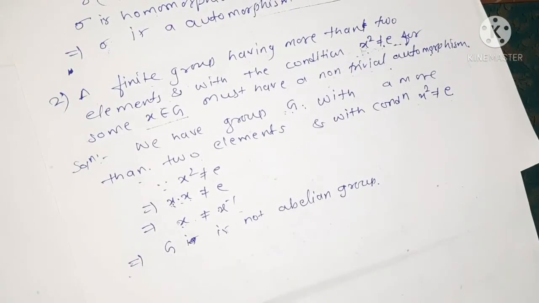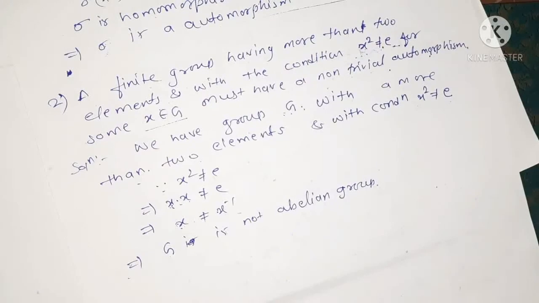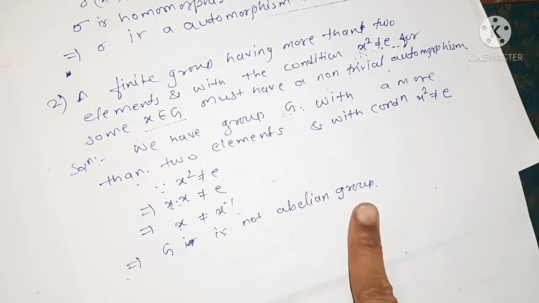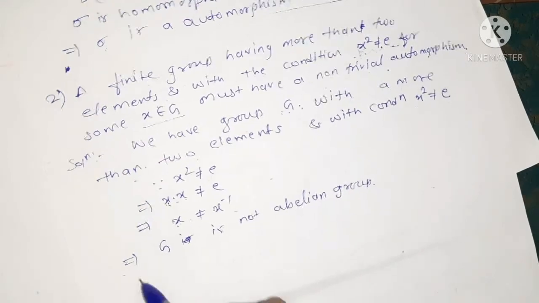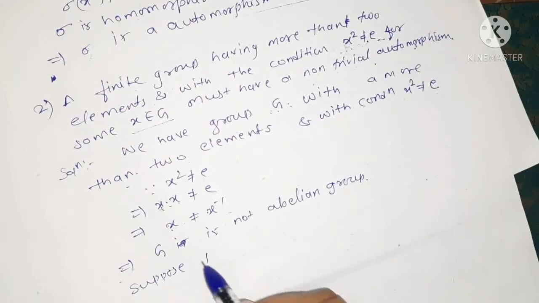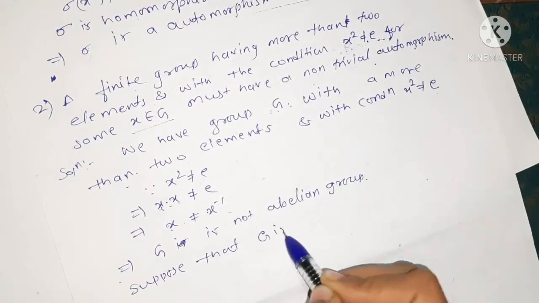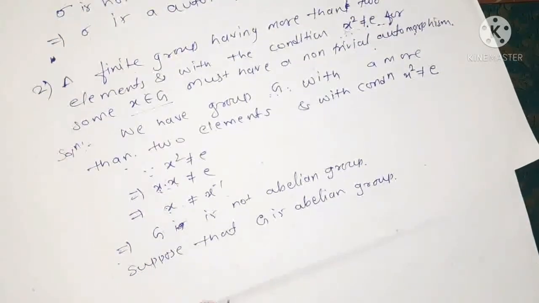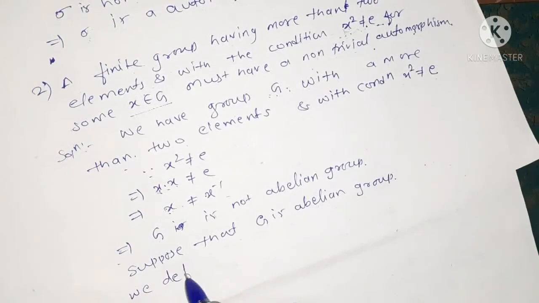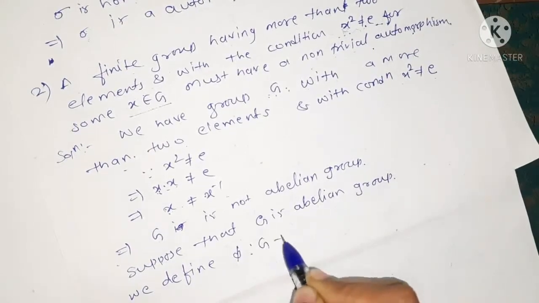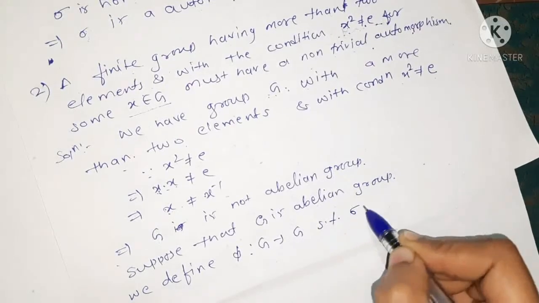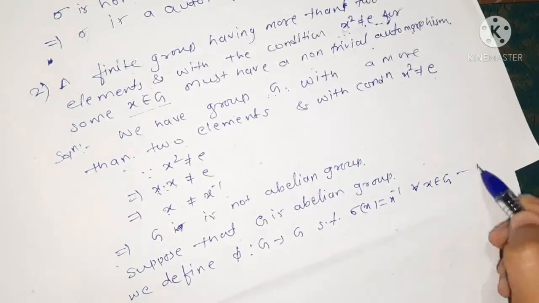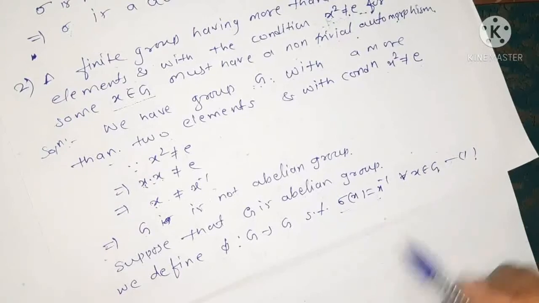Firstly we suppose G is abelian and we find the automorphism, and then we show that this automorphism is also non-trivial for the non-abelian group. So suppose that G is an abelian group. For this we define a mapping sigma from G to G such that sigma of x is equal to x inverse for all x belonging to G. We give this as equation number 1. That is, we are defining this mapping.